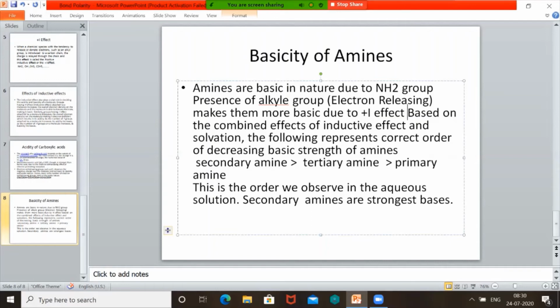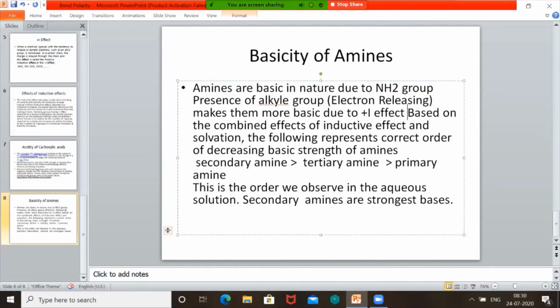Actually, tertiary should have been more basic, but because of steric hindrance, lack of space, tertiary amines are not so basic as compared to secondary amines. So secondary amines are more basic.